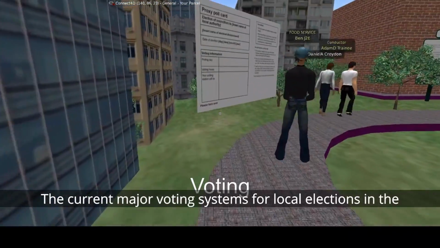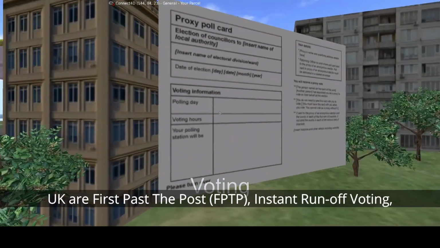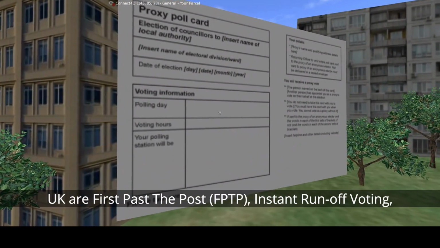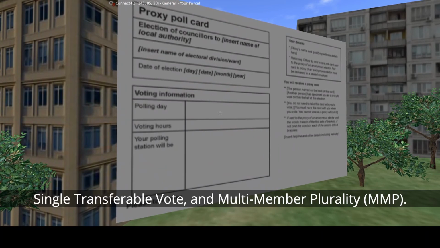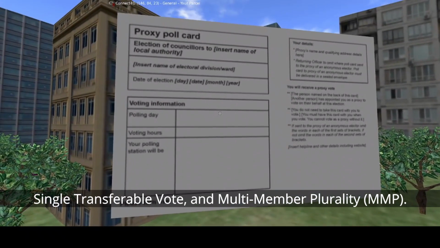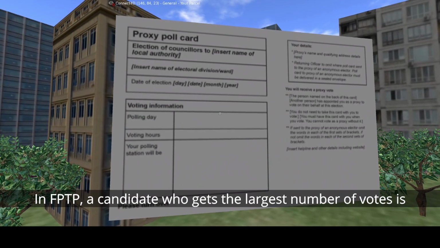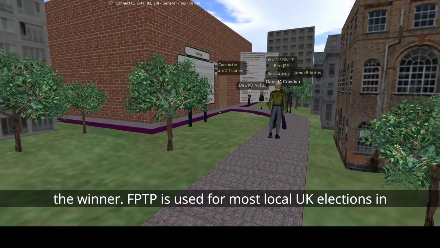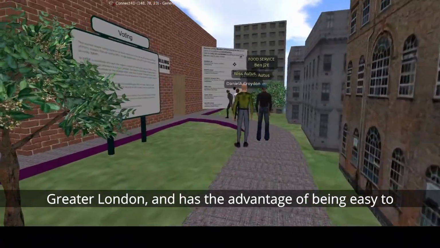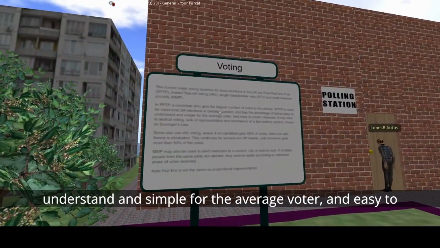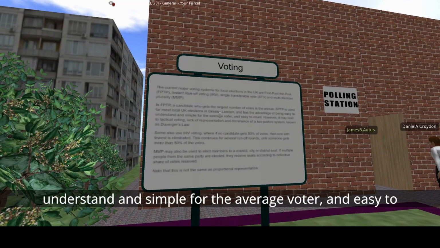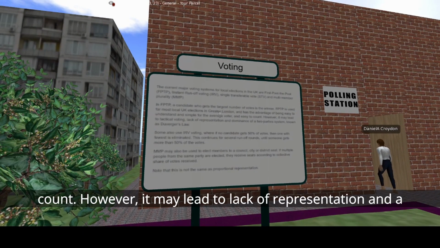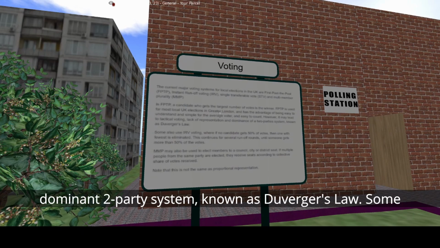The current major voting systems for local elections in the UK are first past the post, instant runoff voting, single transferable vote, and multi-member plurality. In first past the post, a candidate who gets the largest number of votes is the winner. First past the post is used for most local UK elections in Greater London and has the advantage of being easy to understand and simple for the average voter and easy to count. However, it may lead to lack of representation and a dominant two-party system, known as Duverger's law.